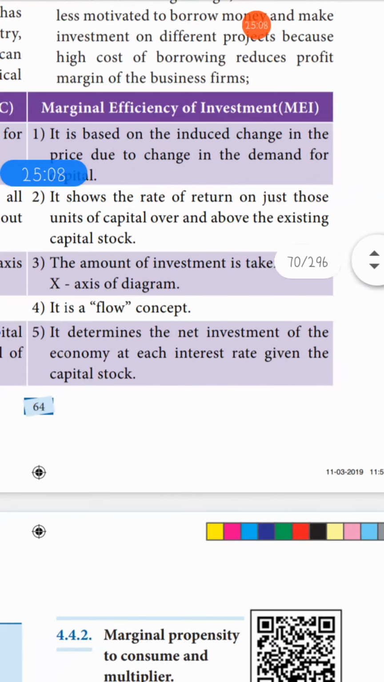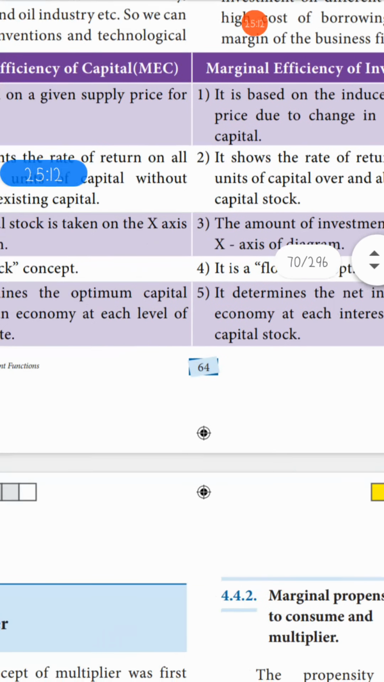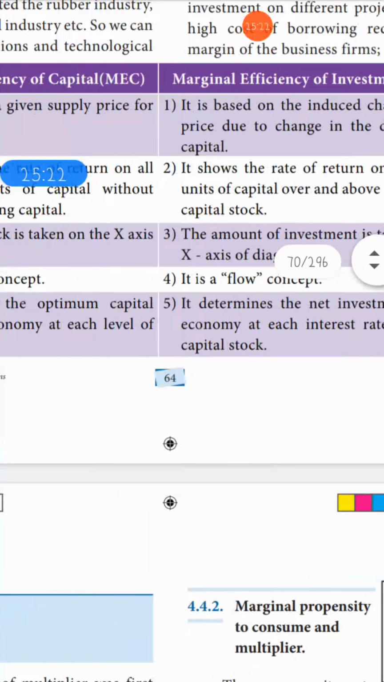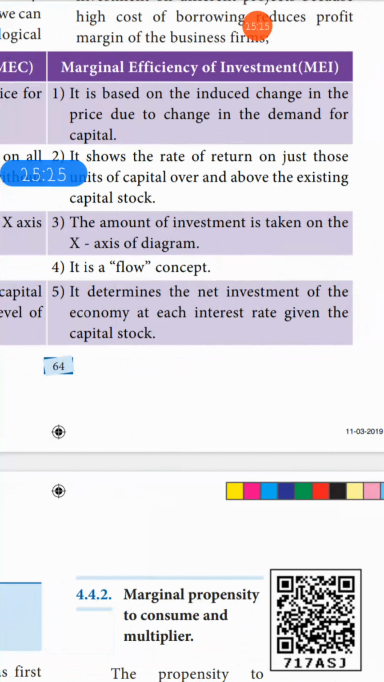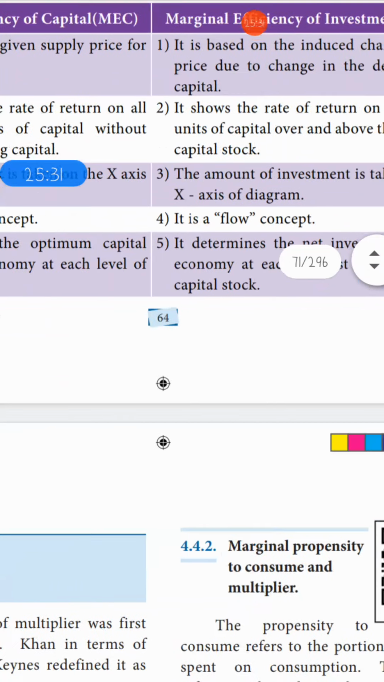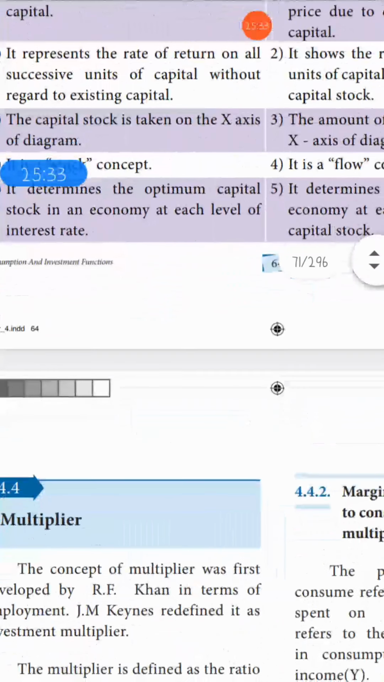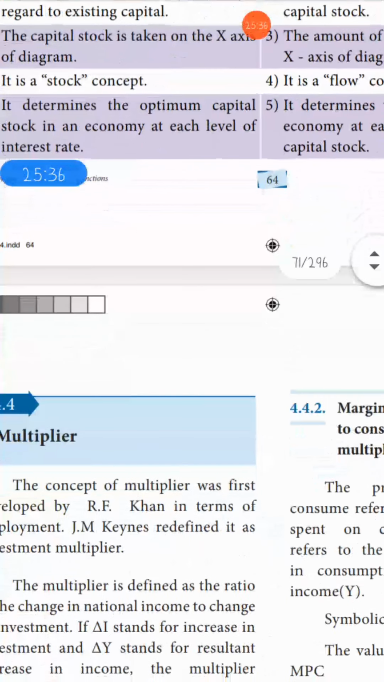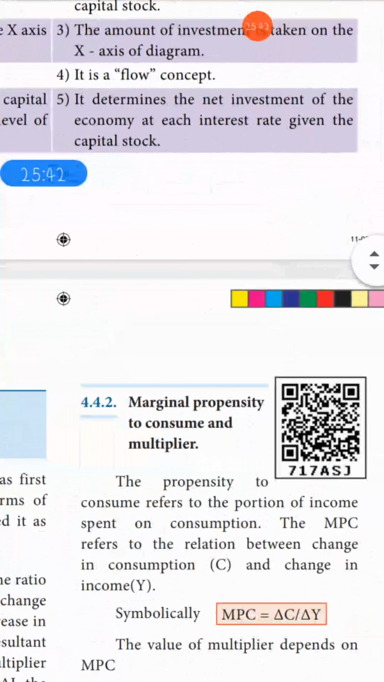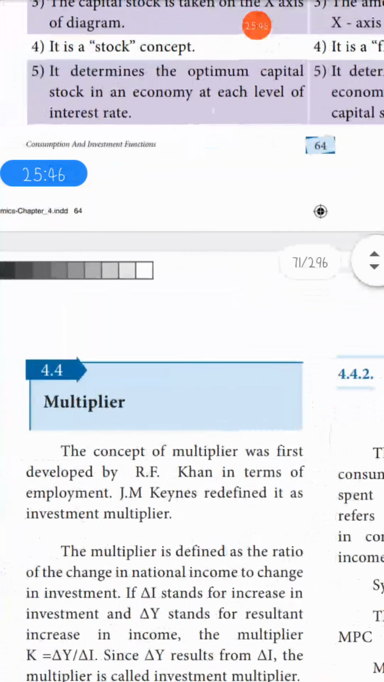Here MEI shows the rate of return on just those units of capital over and above the existing capital stock. In the diagram you can see the capital stock is taken on the x-axis for MEC, whereas for MEI the amount of investment is taken on the x-axis. Here the concept is stock, and there the concept is flow. So MEC determines the optimum capital stock in an economy at each level of interest rate, while MEI determines the investment of the economy at each interest rate given the capital stock. So this is the differentiation.